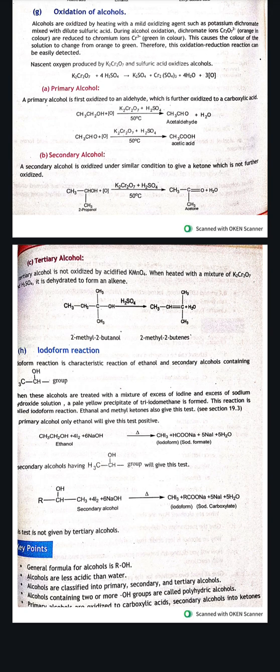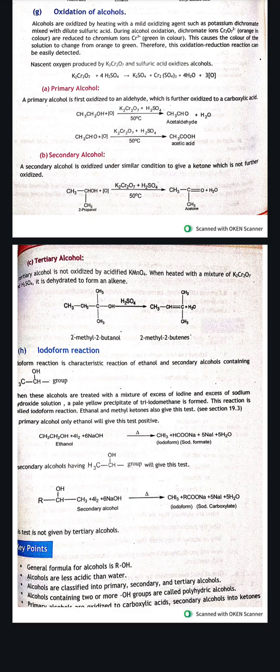Now we have iodoform reaction. In iodoform reaction, when these alcohols are treated with a mixture of excess of iodine and excess of sodium hydroxide, the pale yellow precipitate of triiodomethane is formed. This reaction is iodoform reaction. Ethanol and methyl ketones also give this test. Primary alcohol, only ethanol will give this test positive. Ethanol plus 4I2 plus 6NaOH gives us CHI3 plus sodium formate plus 5NaI plus 5 water molecules.